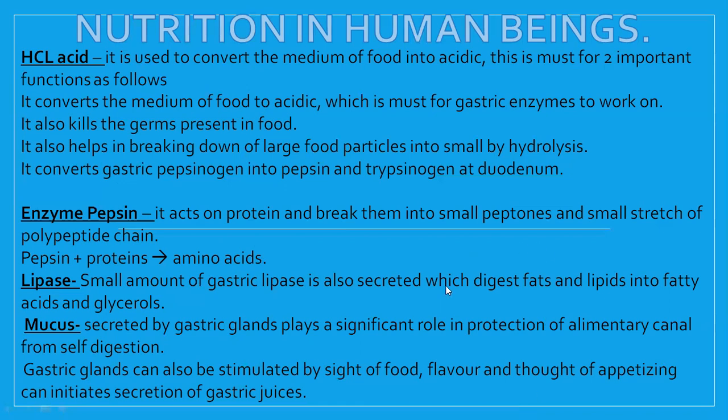Next is the gastric juice, which contains the digestive enzymes. The enzymes are secreted by a special kind of cells called chief cells. The chief cells secrete three types of enzymes, mainly two, but another enzyme is there, which we'll discuss. The first enzyme is the protein digesting enzyme, which is secreted in the inactive form, that is pepsinogen.